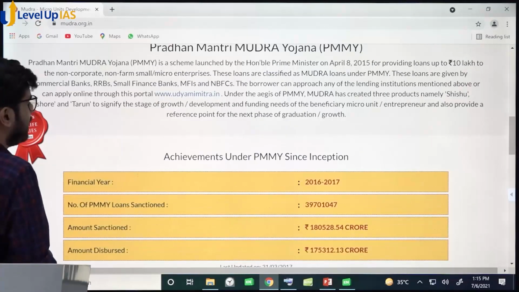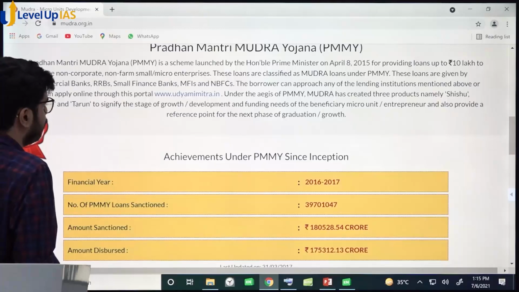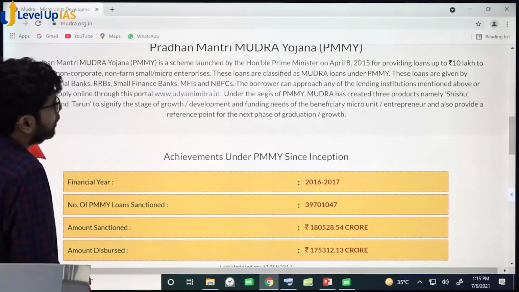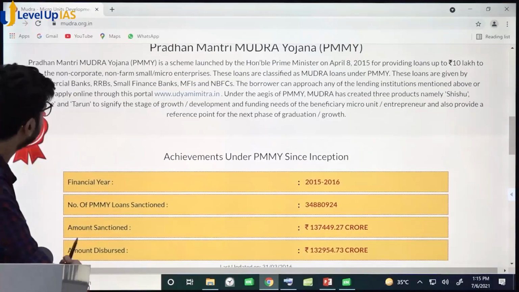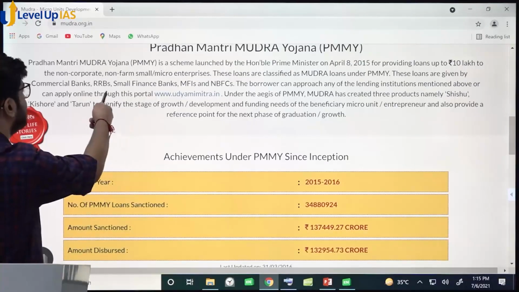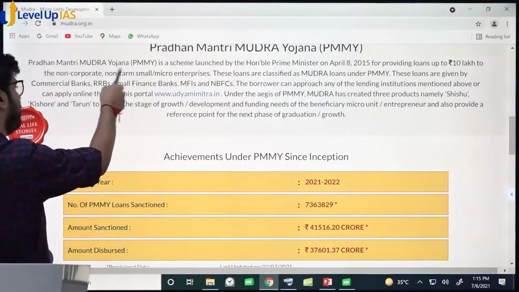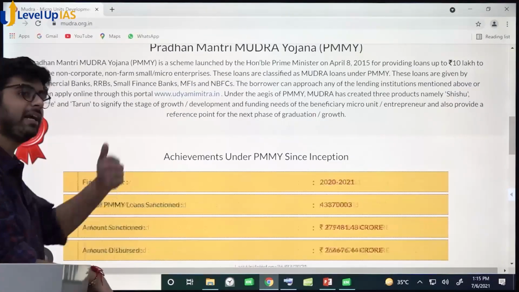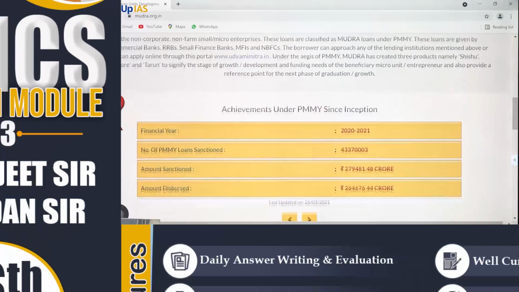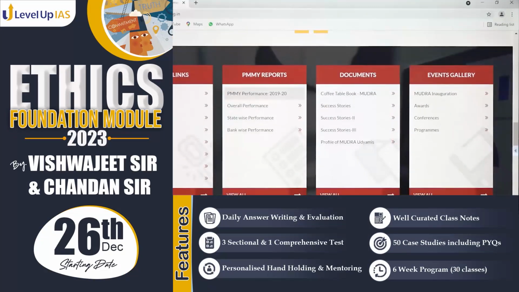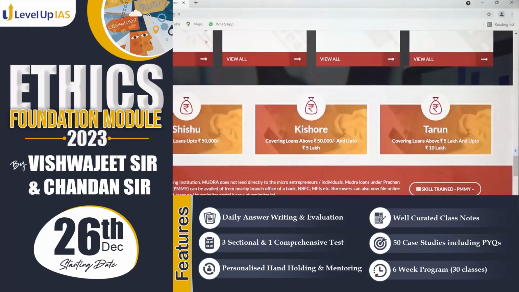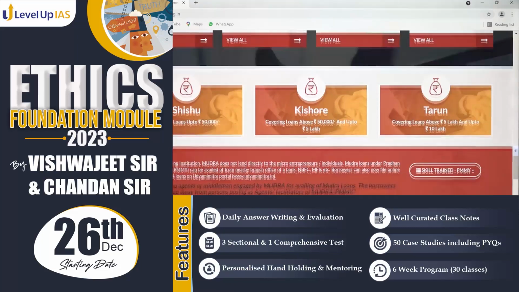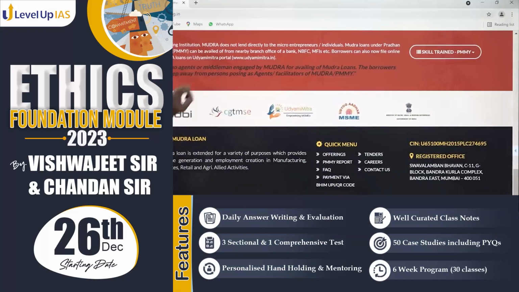Very simple to understand. Whatever we studied, it is the same: you cannot approach Mudra bank. You have to approach banks, small finance banks, RRBs, MFIs, NBFCs. Then they will get that money from Mudra bank. Mudra bank is a refinance institution. Always see this. Right? See this. Read this.